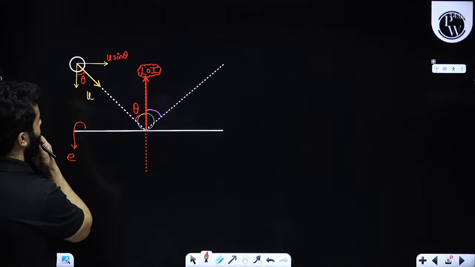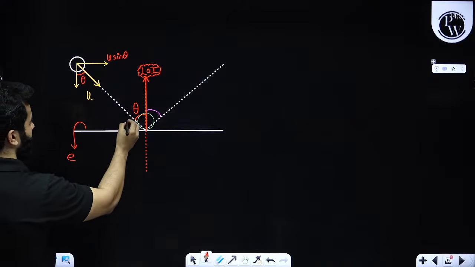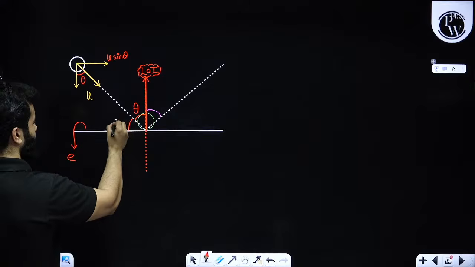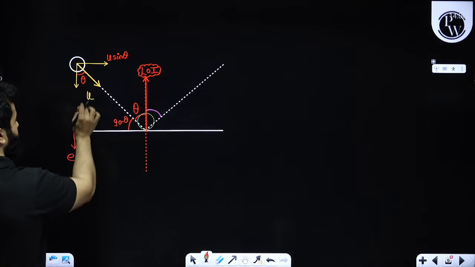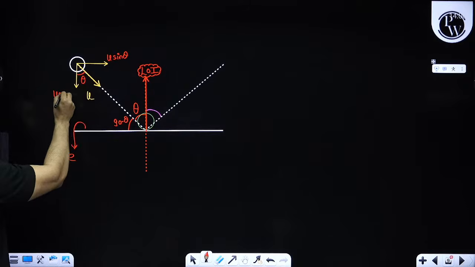Yeah, absolutely, everything is clear, right? Everything should be clear, my dear friends. Right. If this angle is theta, then this angle is 90 minus theta. Right? If this angle is 90 minus theta, this angle is 90, this angle will be theta. So this will be u sine theta, this will be u cos theta.